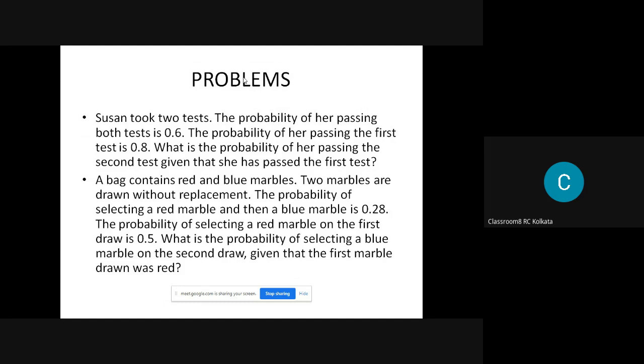So the probability of her passing both tests is 0.6. The probability of her passing the first test is 0.8. So you see, they are asking you the probability of her passing the second test, given that she has passed the first test. Obviously, if she doesn't pass the first test, she can't pass the second test. So if she has passed the first test, then what is the probability that she will pass the second test?